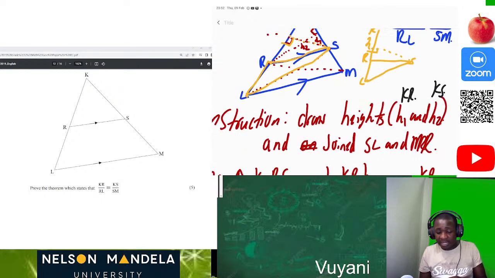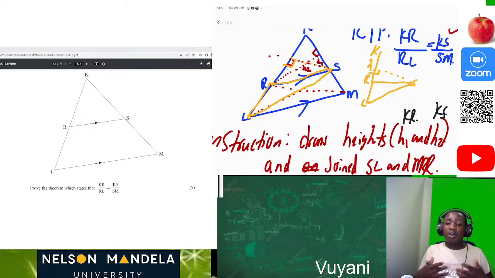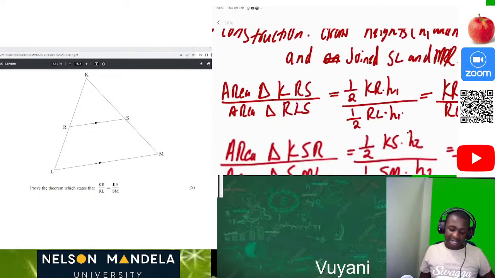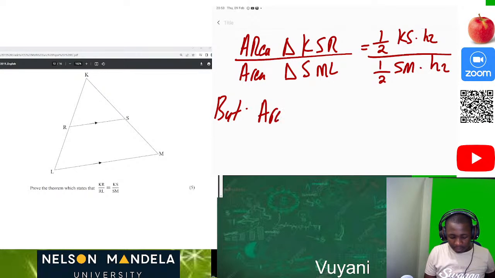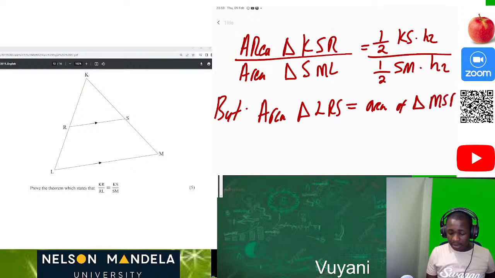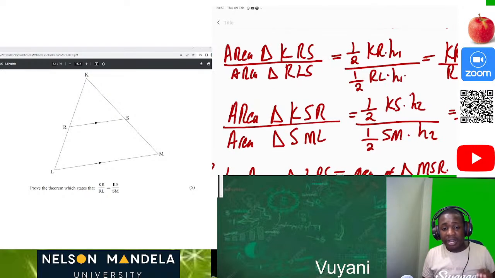Now we have already seen that this one is the other ratio. But how can we now conclude that these two are equal to each other? That's when we say, but we can see that the area of triangle LRS is equal to the area of triangle MSR. Why? That is the important reason which will enable you to get another mark.